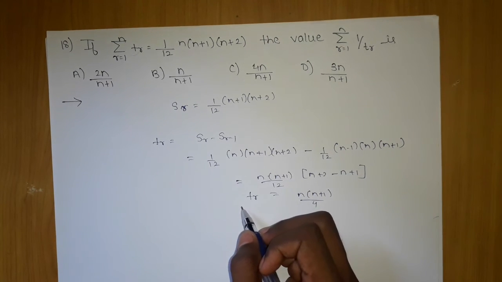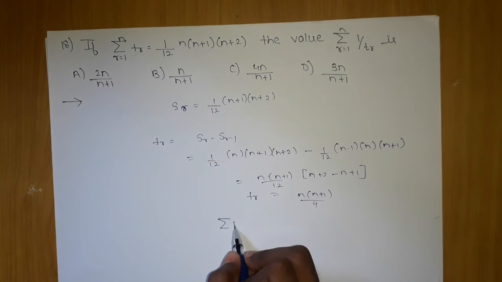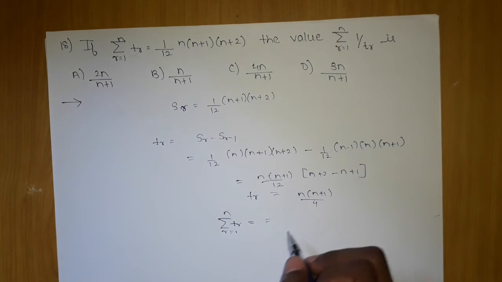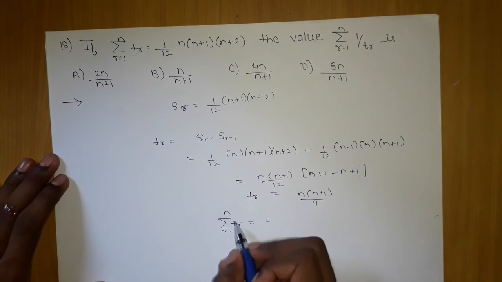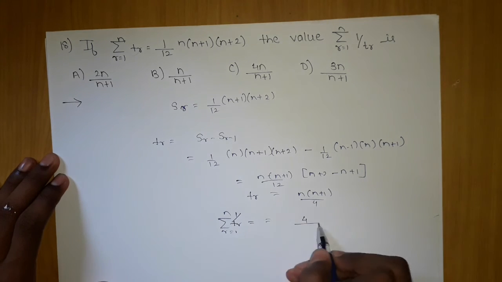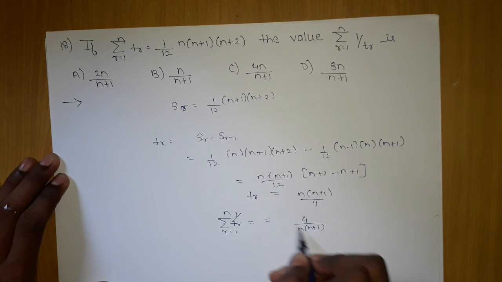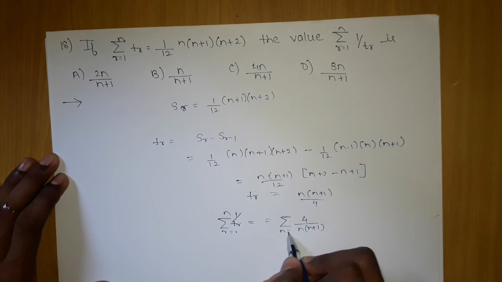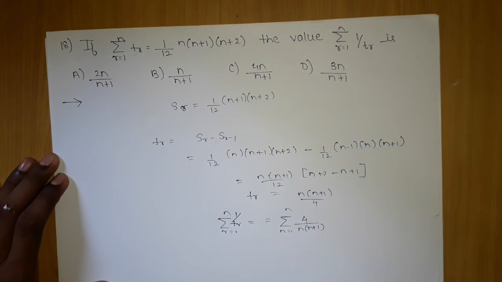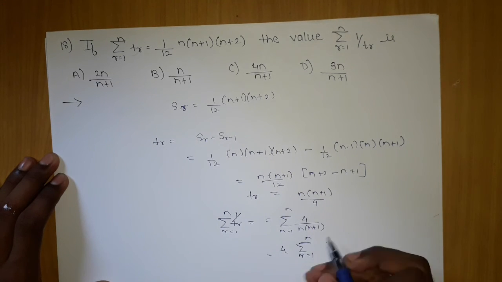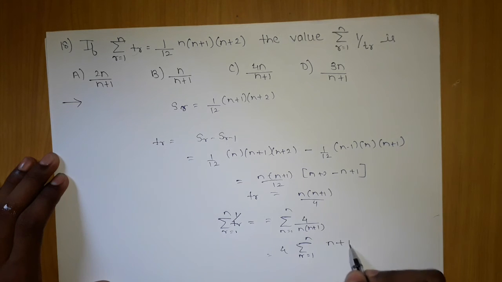Now what we want is summation of 1 upon TR. The moment I apply summation, this is TR, we want 1 upon TR, then it will become 1 upon n into (n plus 1), right? And we will apply summation here also, R is equals to 1 to n. Now we can easily apply telescopic series and get our answer. Since it is 1 only, we don't need to multiply and divide by any number. n plus 1 minus n.